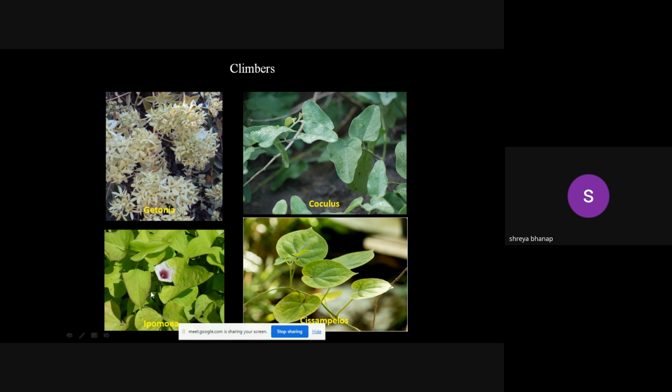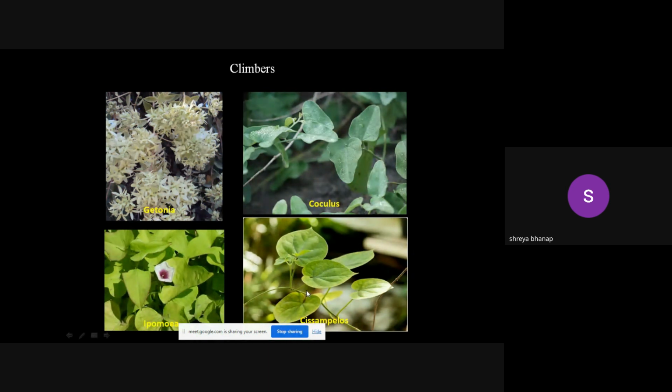One of the climbers which you can observe in any area is the Ipomoea. It grows very fast, and covers trees or whatever comes in its way. So if there is any light pole or something like that, or any wall, whatever is there, they can easily climb on them, and they grow so profusely, so fast, that they cover the entire thing. The flowering is almost throughout the year. So Ipomoea flowering you can observe any time. Right now also Ipomoea is flowering in that area.